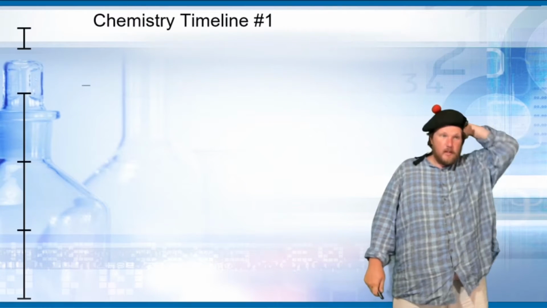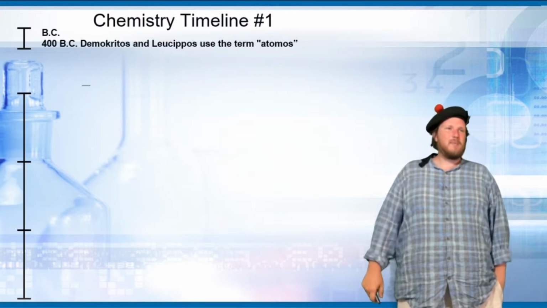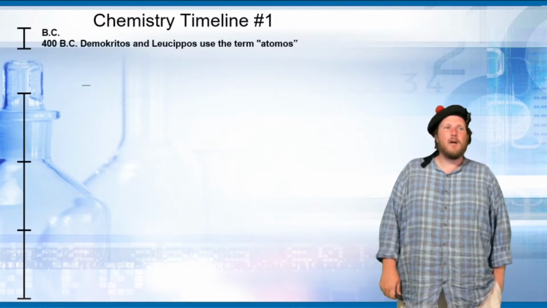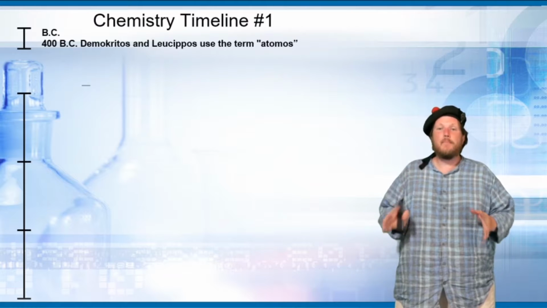All right, so we're going to look at the chemistry history of atomic theory and a little bit behind that. To kick things off, in 400 BC, Democritus and Leucippus used the term atomos. Atomos means cannot be divided.